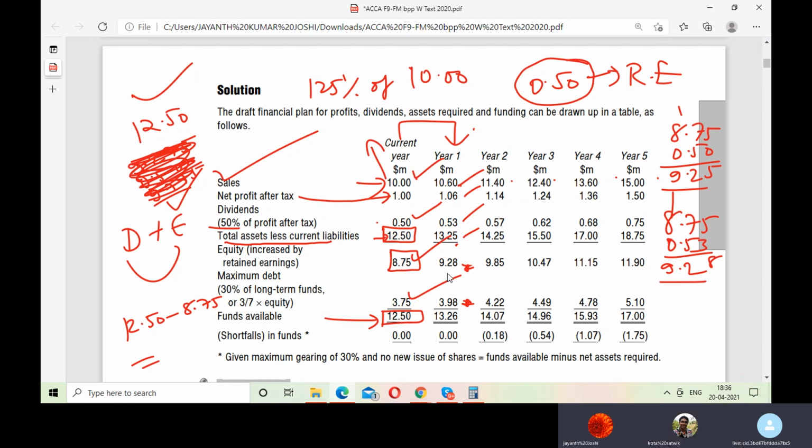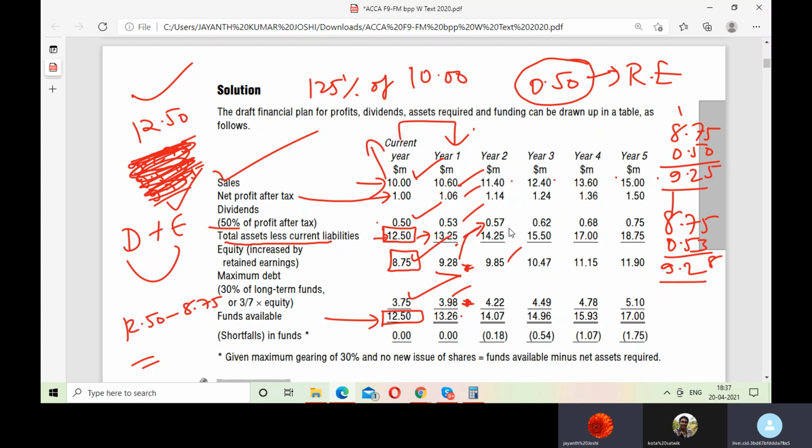And then this is 30%, and this is like 70%, correct? And 30% would be 3.98 if you calculate. Again, the same process, and you can see here what you wanted and what you have is the same. Again, this 9.28 and this 0.57 will be added. You get this retained earnings, so this equity, and then 30% you can calculate.